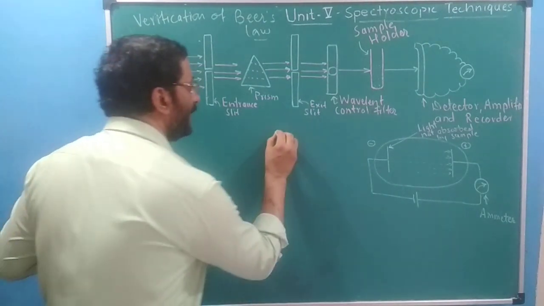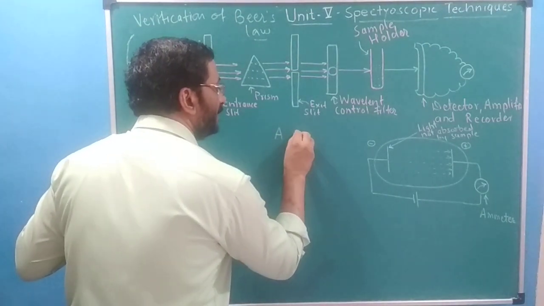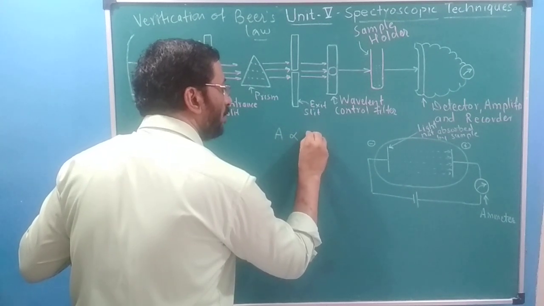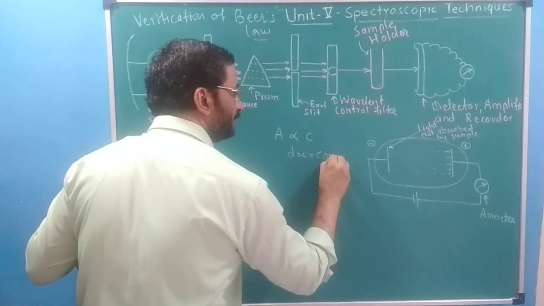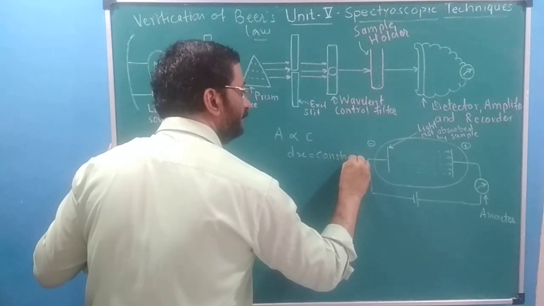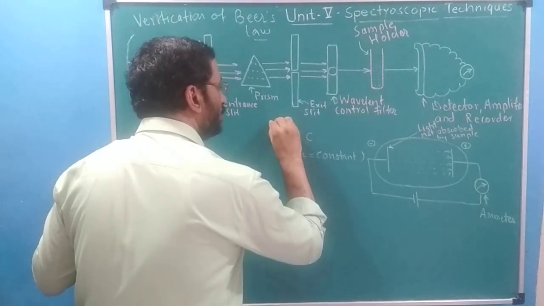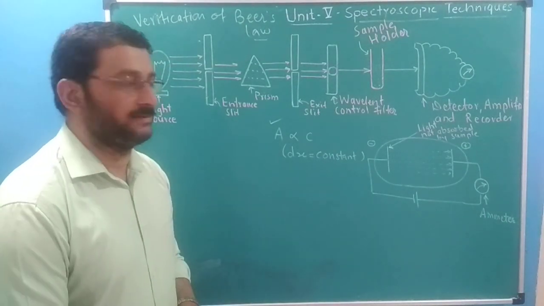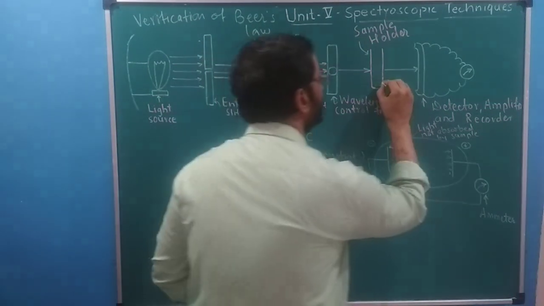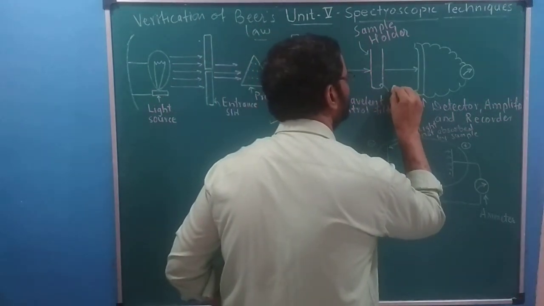So we know that absorbance is directly proportional to concentration when the thickness of the medium is constant. Beer's law is absorbance of light by the sample solution. This is the sample solution we'll be taking here. I will come to this part.